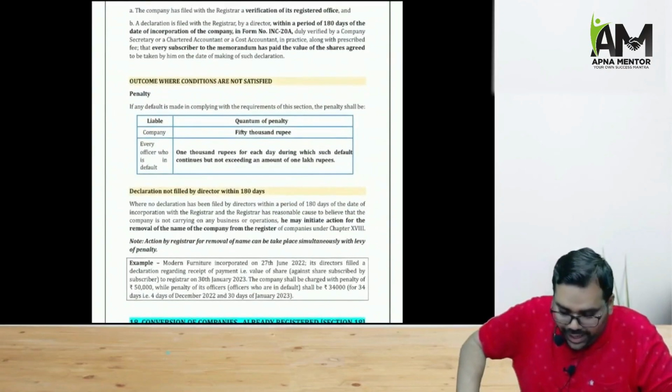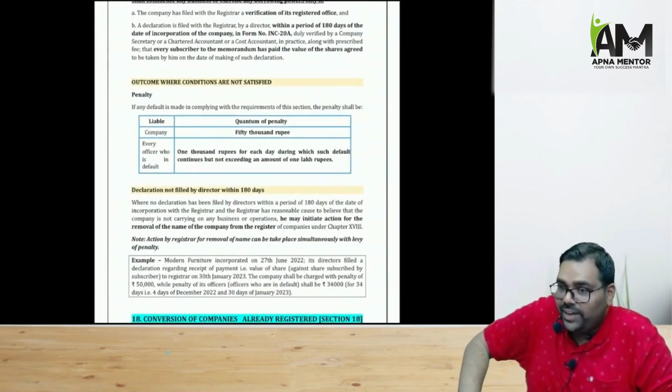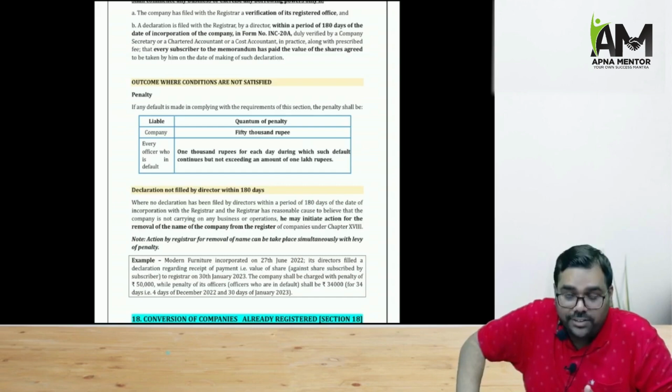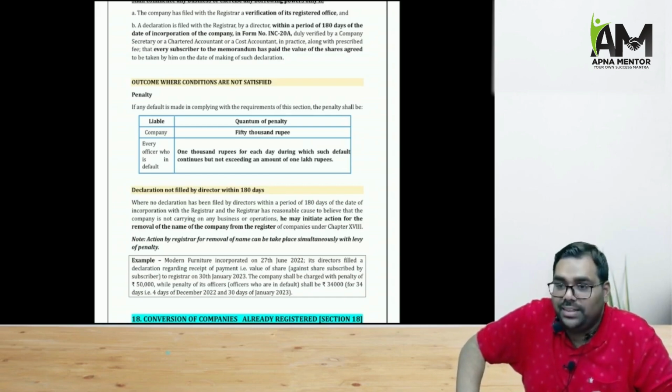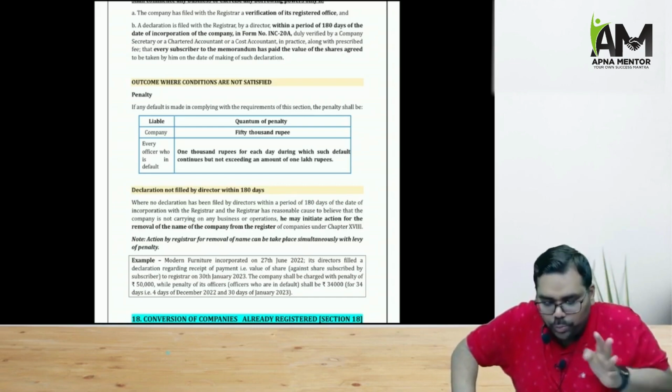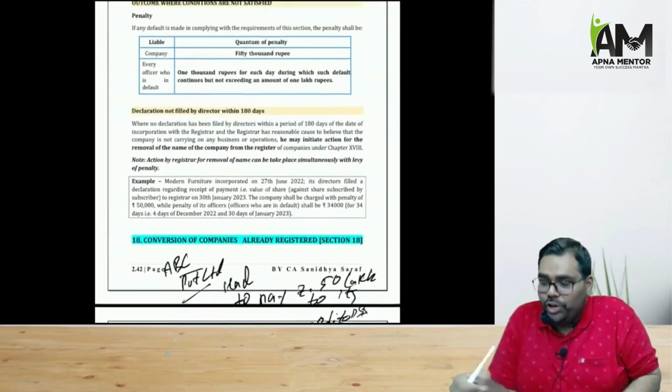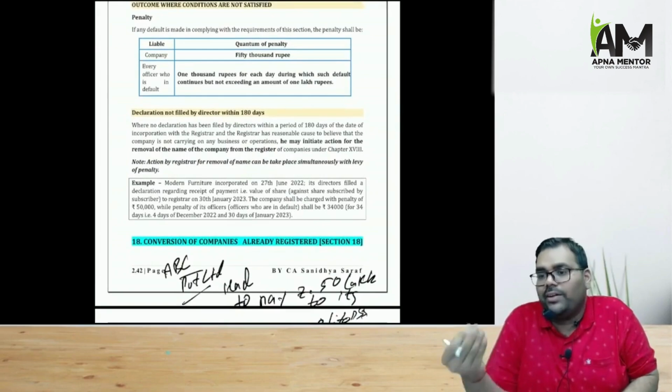Right. And if this particular condition is not satisfied, a declaration is not given within 180 days, then the company shall be liable for 50,000 rupees fine, and the officer in default shall be liable for 1,000 rupees fine, and that may be maximum 1 lakh rupees. And also the ROC may strike off the name of the company if you are continuously not filing the declaration.